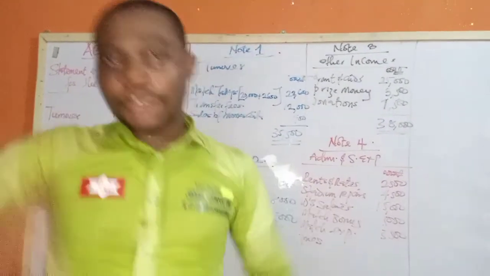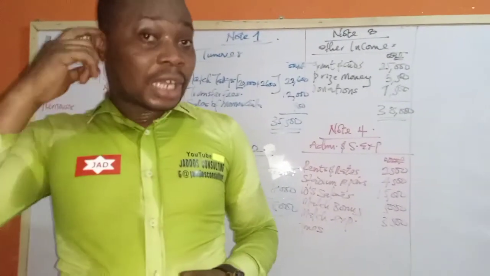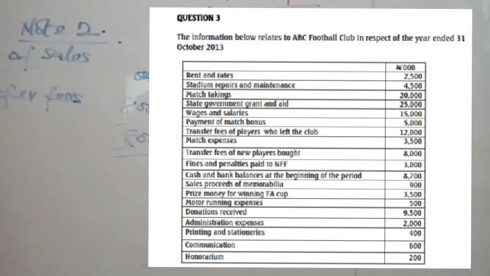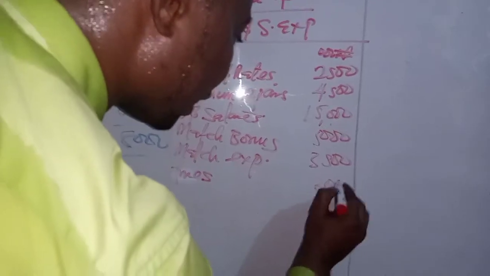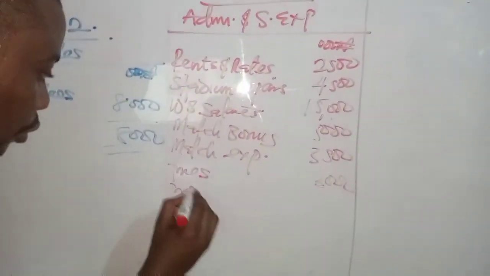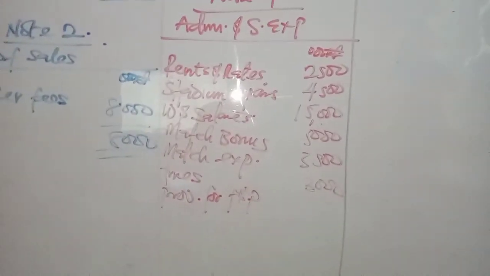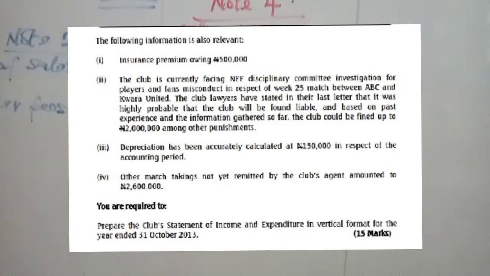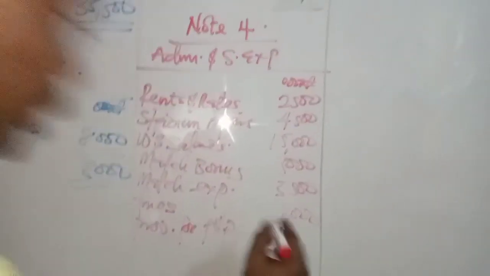So where provisions increase, what happens? It results into an expense. If it decreases, it results into an income item. So in this case, we have fines. Fines in the question here is 3,000. So we have 3,000. And then we now have provision for fines and penalties. So we were able to ascertain that the fine will be paid, and that's 2 million. So let's account for that.